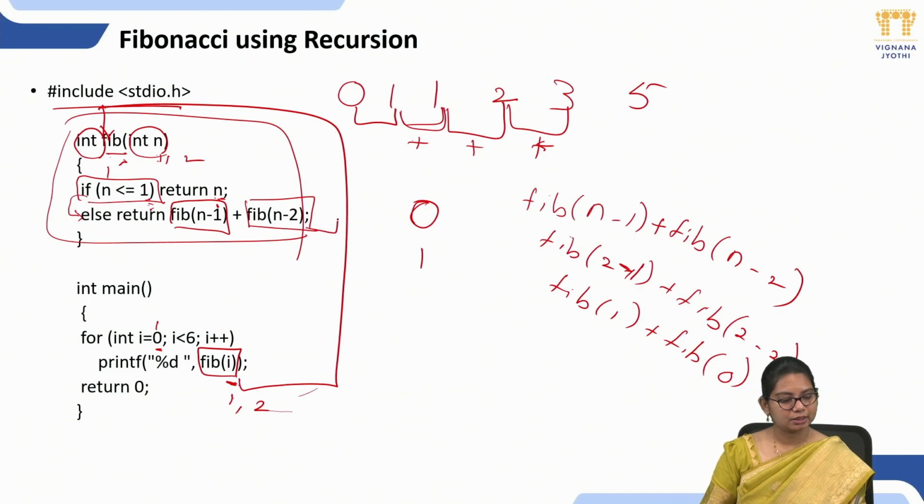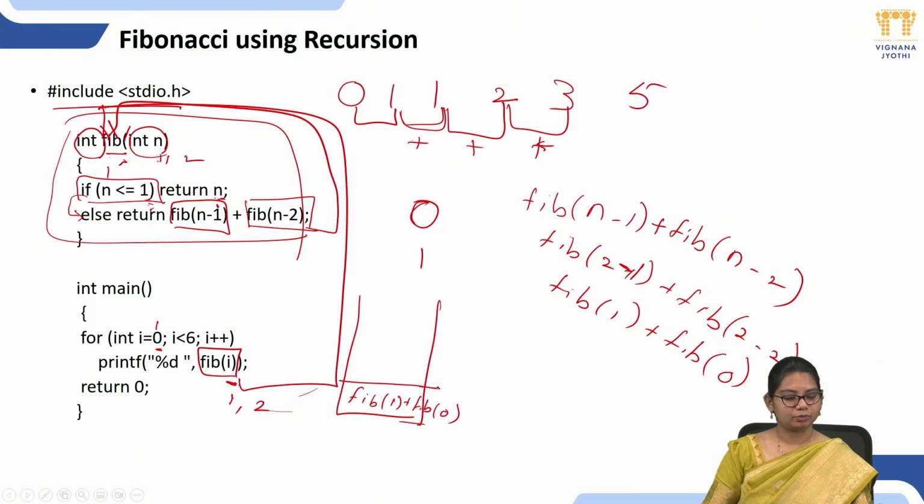Then again it is calling itself. So all this will be stored in the format of a stack. So what we are storing here is fib of 1 plus fib of 0. Now, what is fib of 1? It is 1. Fib of 0 means 0. So 0 plus 1 is 1. It will print 1.